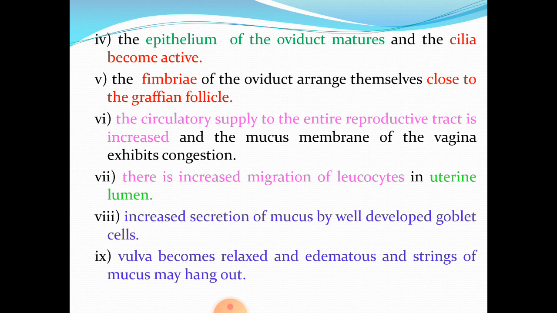Then the circulatory supply to the entire reproductive tract is increased and the mucous membrane of the vagina exhibits congestion. There is increased migration of leukocytes in uterine lumen. Increased secretion of mucus by well-developed goblet cells takes place. Vulva becomes relaxed and edematous and strings of mucus may hang out, especially in case of cows.